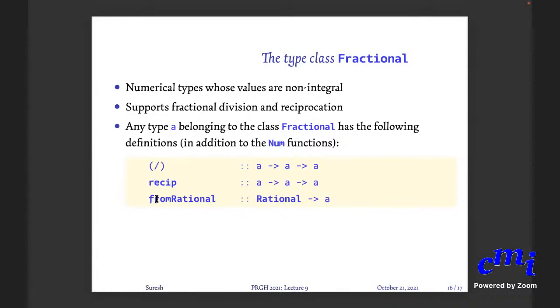Obviously, it's okay to have one of the two, because if you have reciprocal, you can get divisor by doing A times reciprocal of B. That will be A divided by B. And then from rational, any rational number can be converted to fractional number, and rational is another type. Okay, rational is just a type that consists of pairs. You take pairs of integral values and treat them as a ratio.